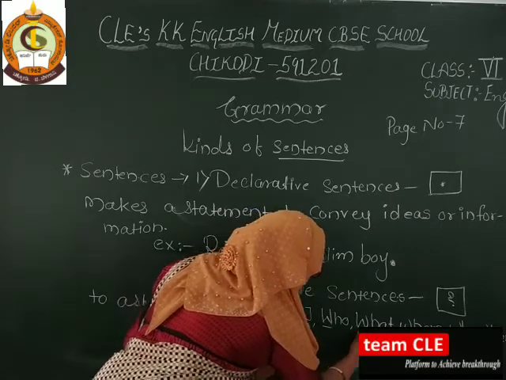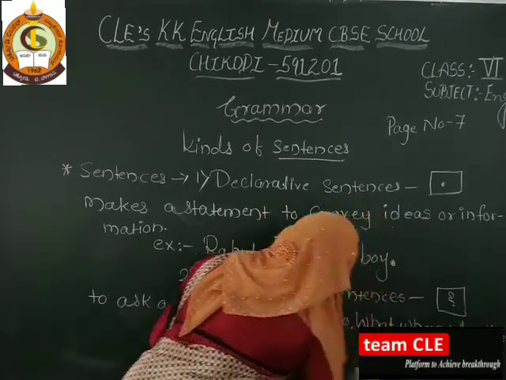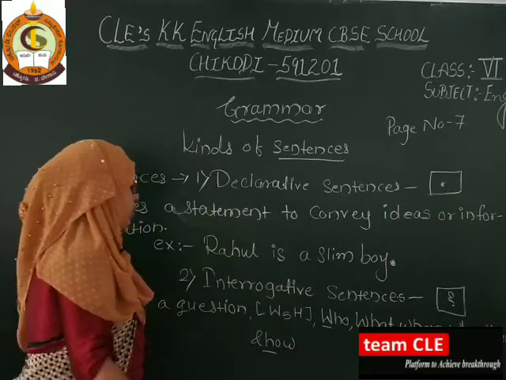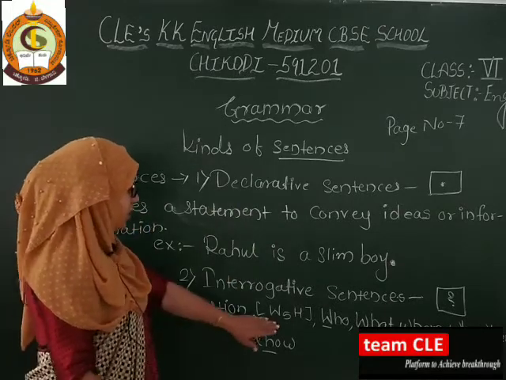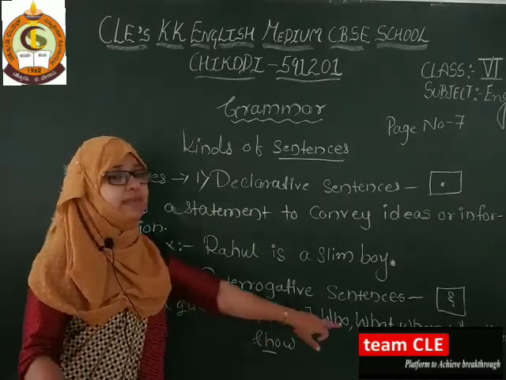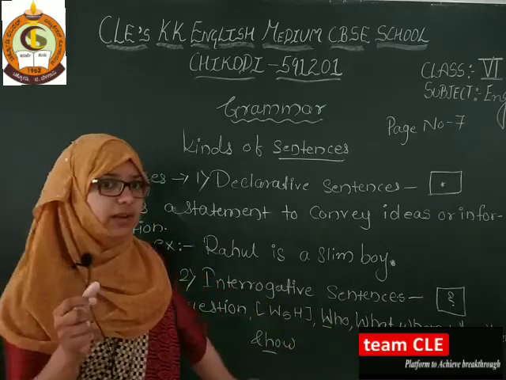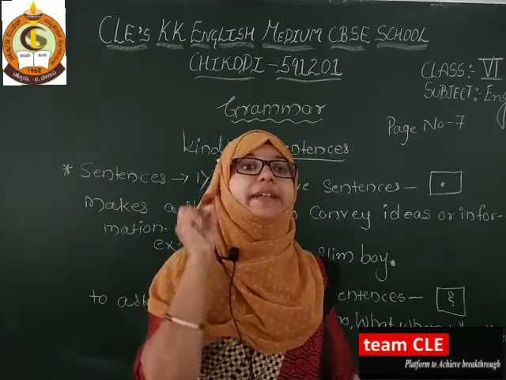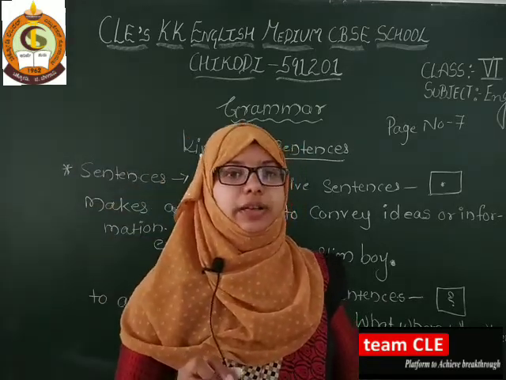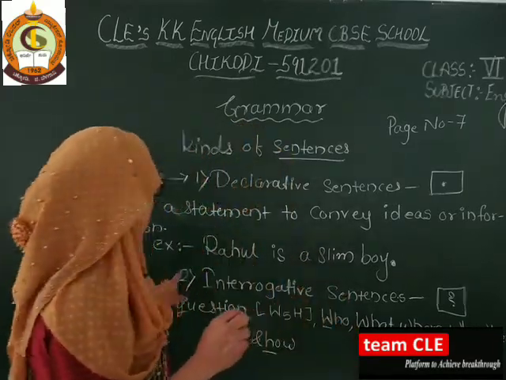So W's and H. When these words come into the sentence, we can call it an interrogative sentence. Got it?